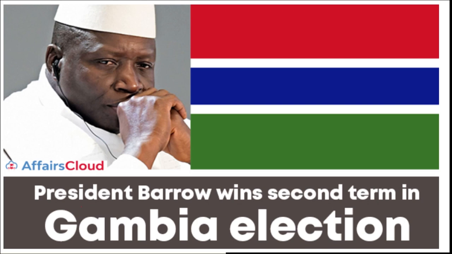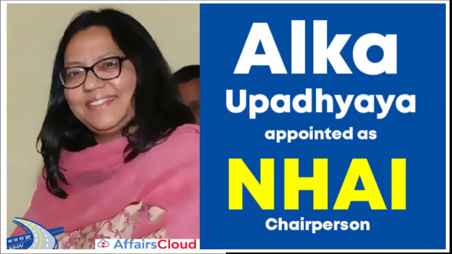Next we'll be talking about President Barrow winning the second term in the Gambia election. Mark this, very important. Who is he? Adama Barrow. He won a second term as president during the Gambia's presidential election by winning around 53% of votes. He defeated his main challenger, who won only 27.7%. So Adama Barrow won around 53% votes and secured his second term as the president of Gambia. Mark this, very important.